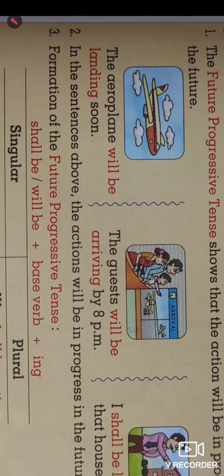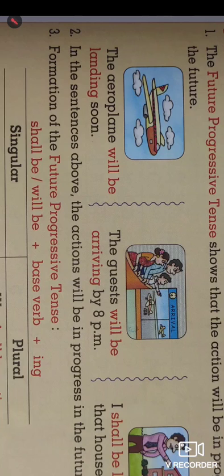Will be landing soon means the action is not completed, it is still going on, in the future. Yet the aeroplane is in the air and has not started landing at the airport.